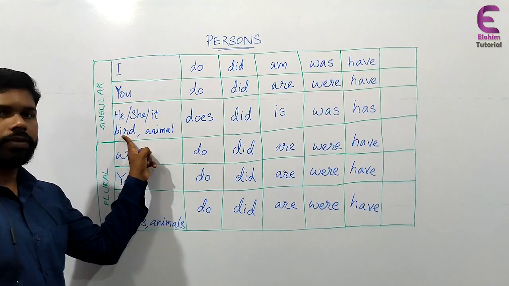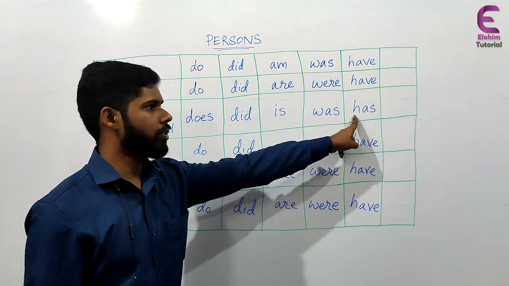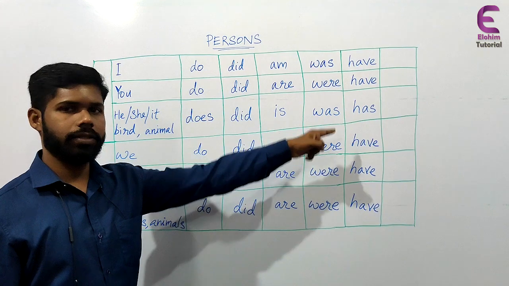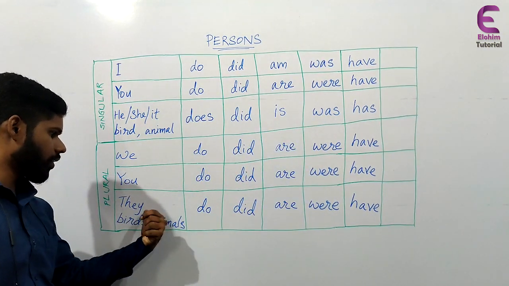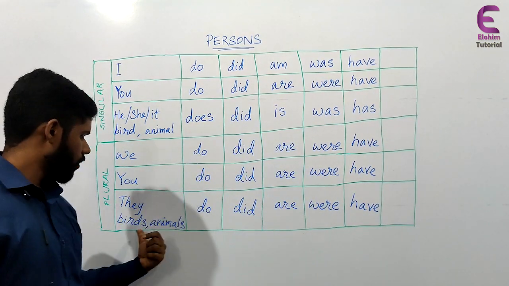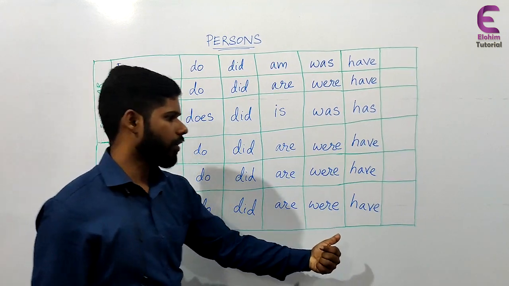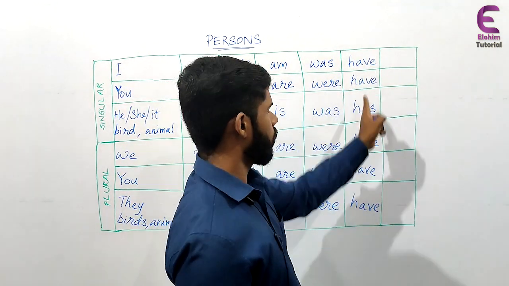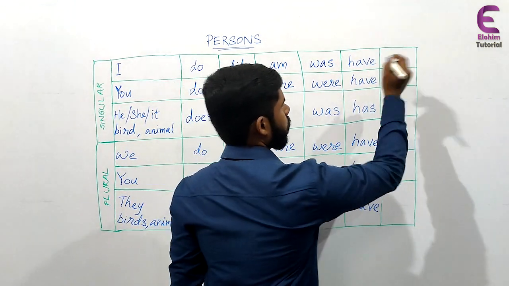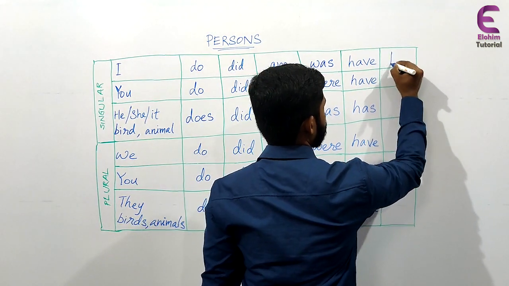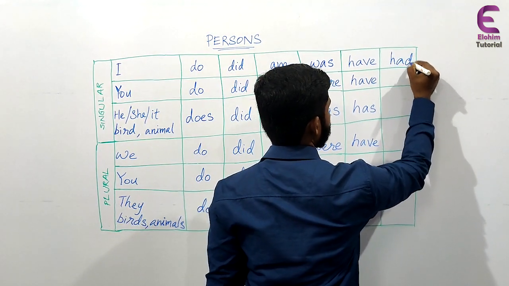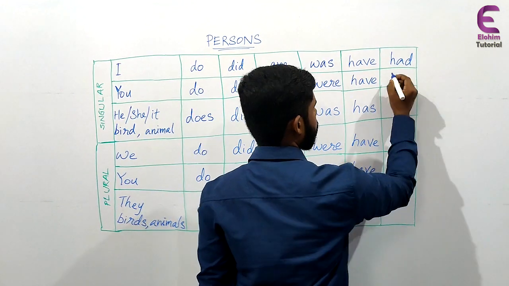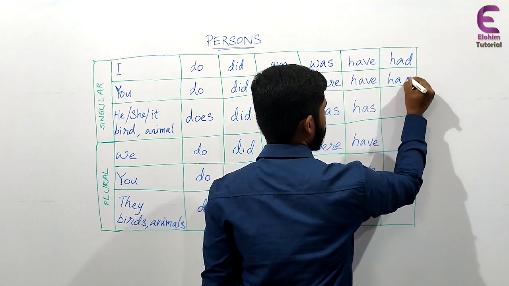In third person singular, bird has, he has. When we come to third person plural, they have, birds have, animals have. And these are the present forms. And the past form of this is had. With all these persons, it will be the same.